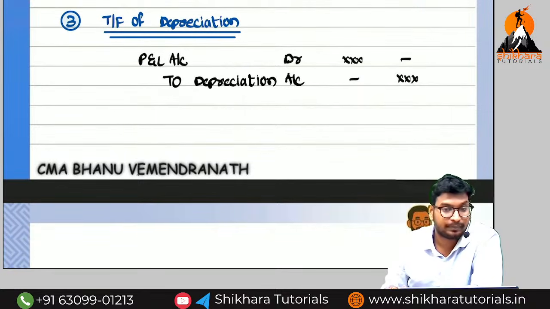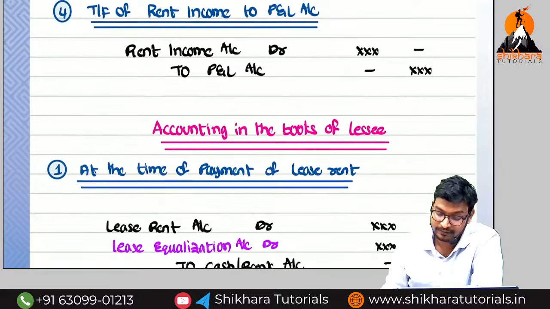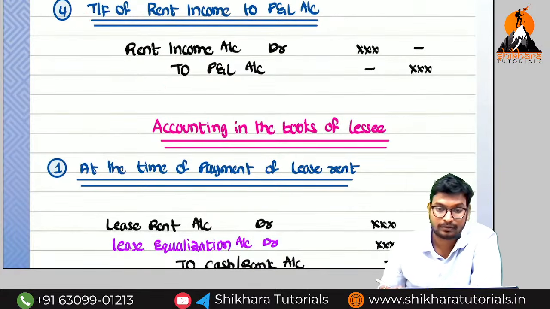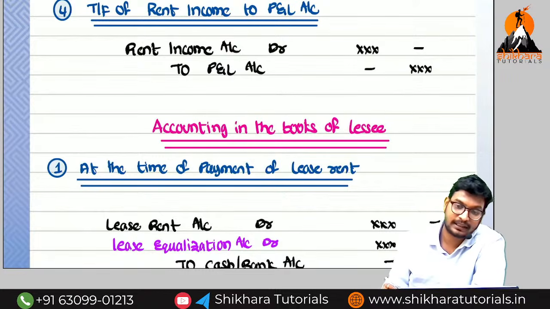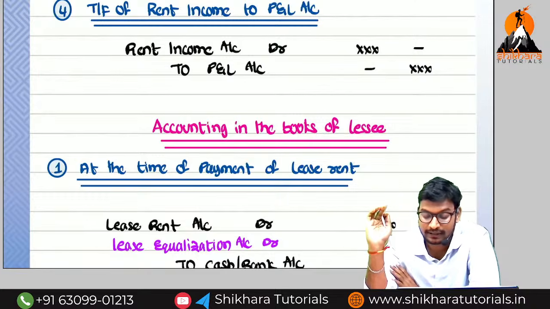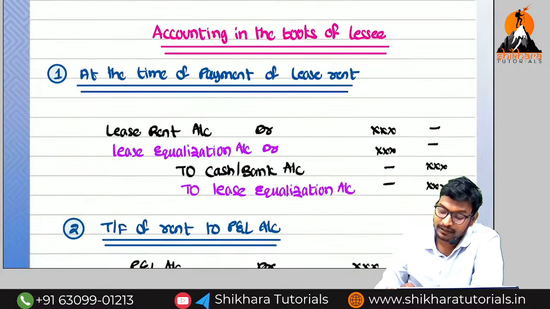So what is the entry? P&L account debited to depreciation. Next, the transfer of income to the P&L account. So rent income account debited to P&L account. So normally the entry is cash or bank account debited to rent. So next, accounting treatment in the books of lessee.